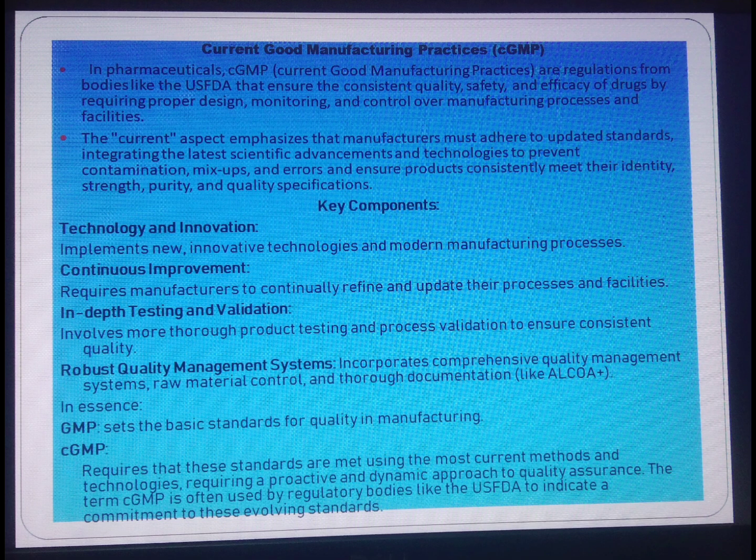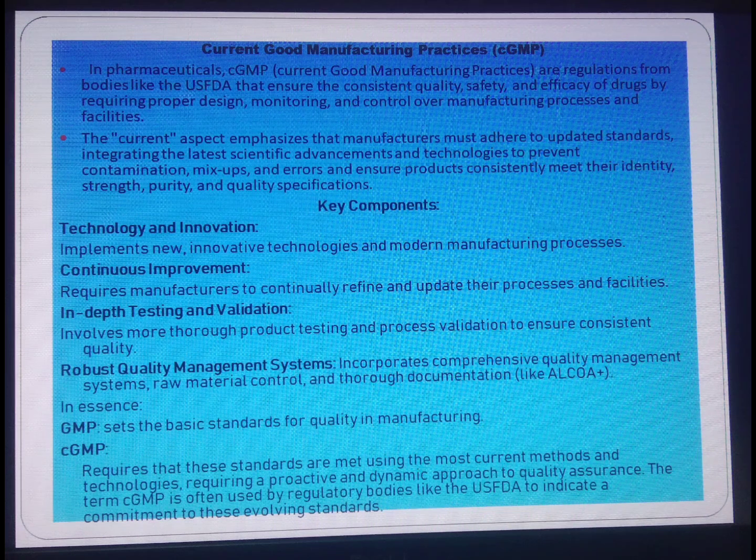Current good manufacturing practices in pharmaceutical, cGMP, are regulations from bodies like the US FDA that ensure the consistent quality, safety, and efficacy of drugs by requiring proper design, monitoring, and control over manufacturing processes and facilities. The current aspect emphasizes that manufacturers must adhere to updated standards, integrating the latest scientific advancement and technology to prevent contamination, mix-up, and errors, and ensure products consistently meet their identity, strength, purity, and quality specifications.